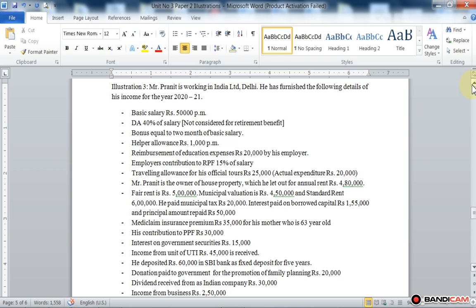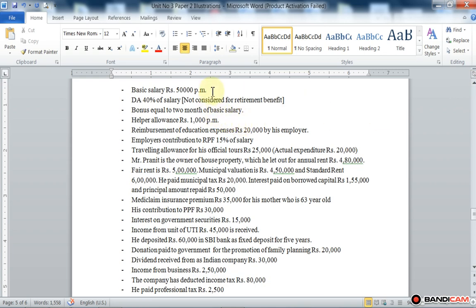So first step, read the illustration and bifurcate the incomes: income earned from which heads. Second step is to prepare the accounts and compute the total income of Pranit.